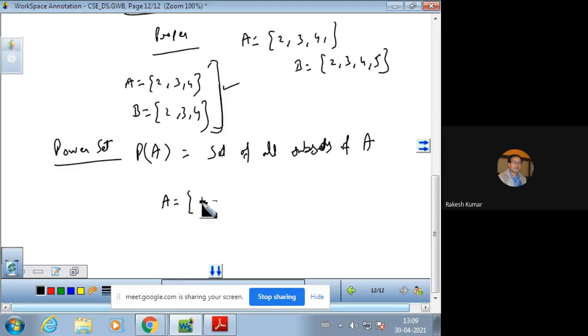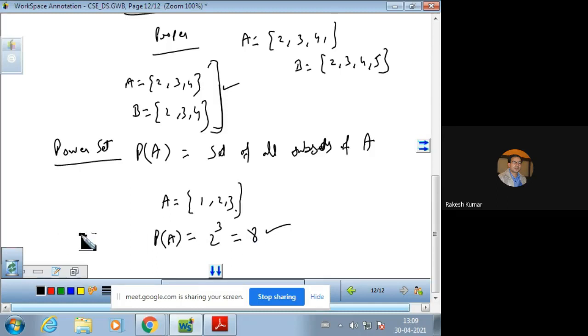If A has three elements, then the power set has 2 raised to power 3, that is 8, elements. So in the power set, you will have 8 subsets of A.